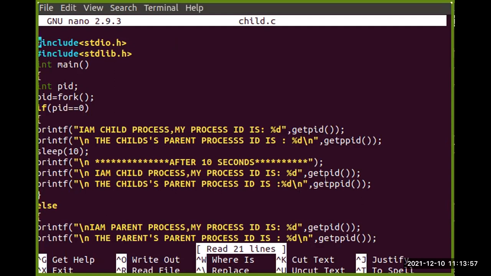What if it is changed? If it is orphaned, then it will be changed, and some other process will support that particular child process. That is the scenario, right? In an orphan process, if the parent dies before the child process, then the child process must be adopted by some other parent process, right? So let us check what the scenario is.